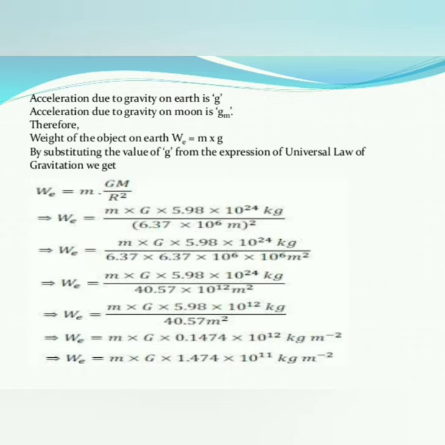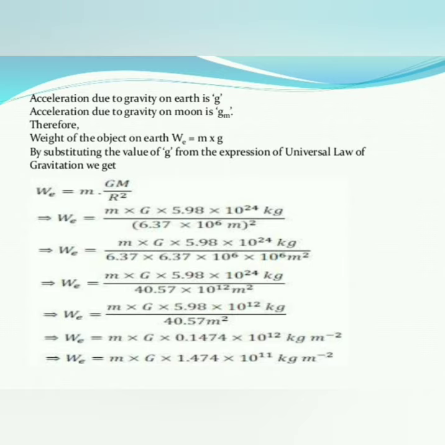So next, by substituting the value of g from the expression of the universal law of gravitation, we get the formula: WE is equal to m into GM divided by R square.